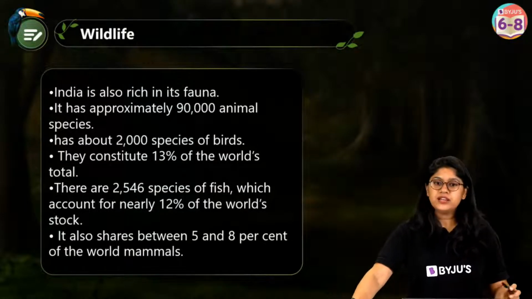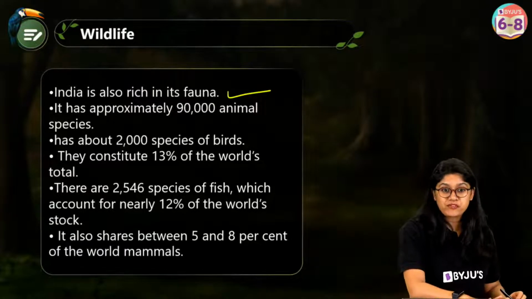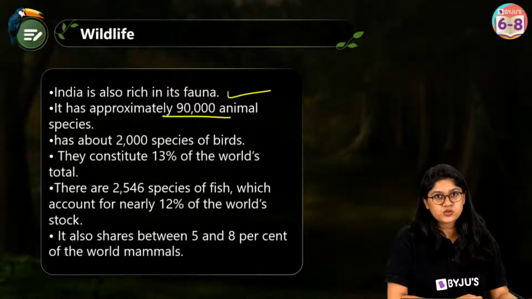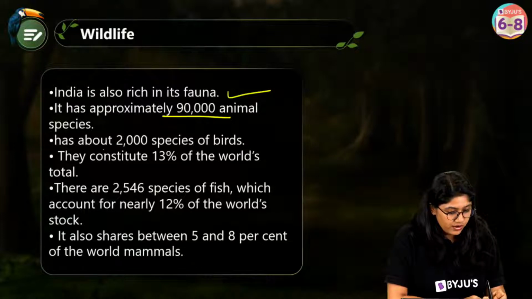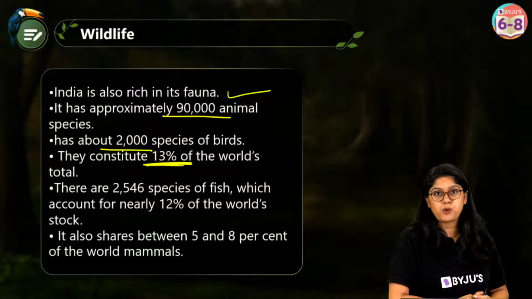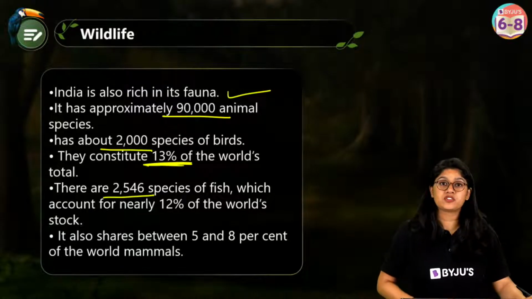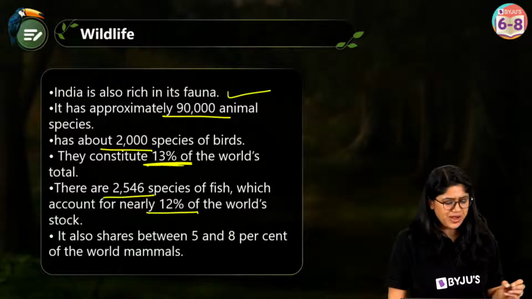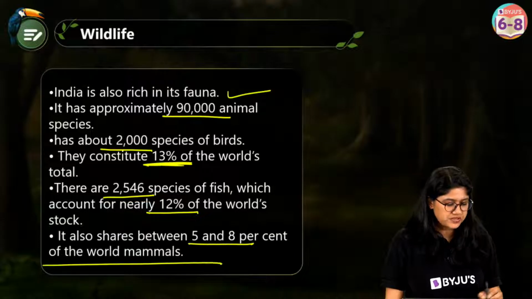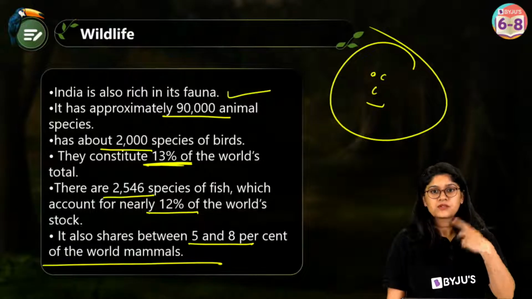So in our country, apart from the plants, we have the wild animals also, right? These stats are from your textbook, everyone. These are really important. In India, we have approximately 90,000 species of animals and about 2,000 species of birds. That makes 13% of the world's total population of plant and animal species. We have more than 2,500 species of fish, and that makes 12% of the total stock of fish in the world. And we have a good percentage of the mammals in our country. So we have to conserve both the plants as well as the animals.